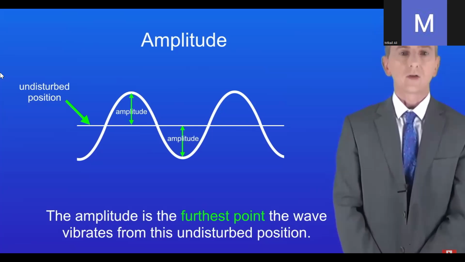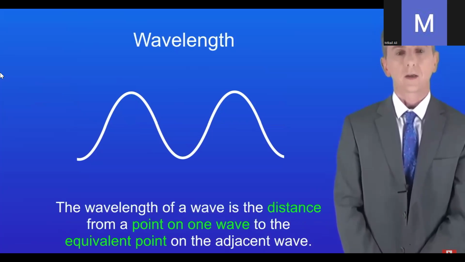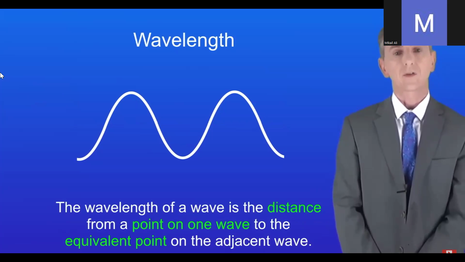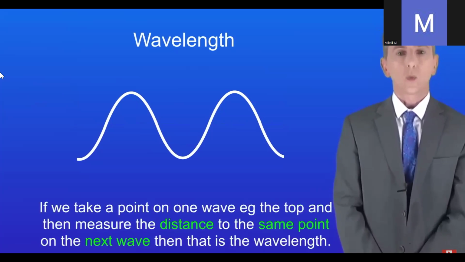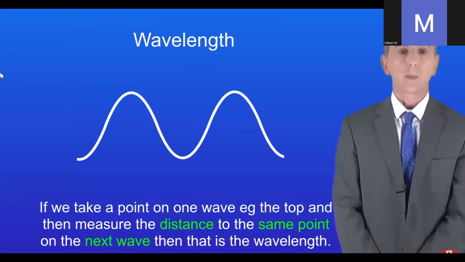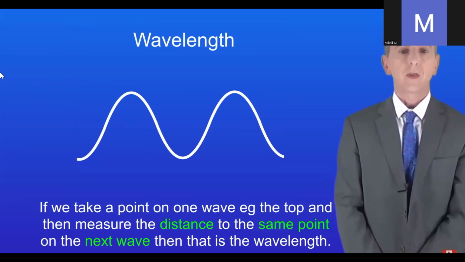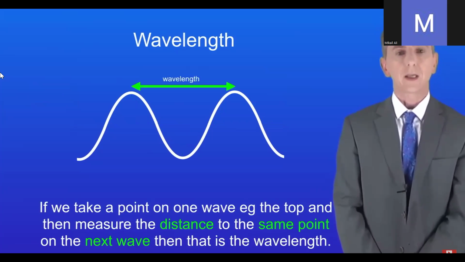Okay, the next key feature of waves is the wavelength, so we're going to look at that now. Here's the definition. The wavelength of a wave is the distance from a point on one wave to the equivalent point on the adjacent wave. So what does that mean? Well, if we take a point on one wave, for example the top, and then measure the distance to the same point on the next wave, then that's the wavelength. And I'm showing that here.